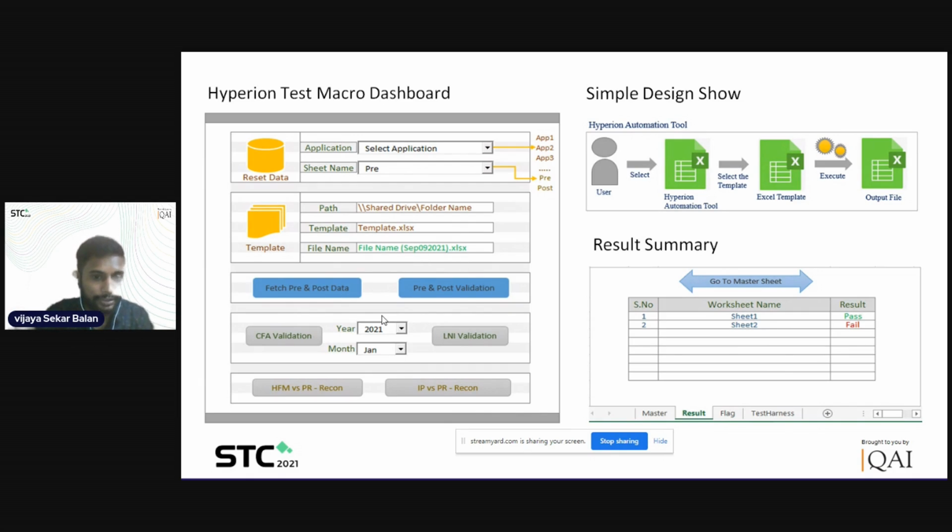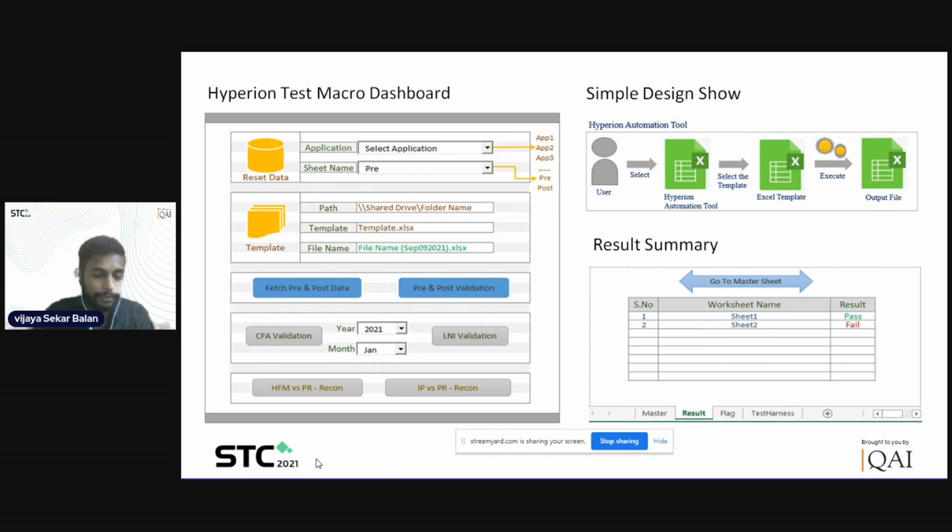And by clicking on this button pre and post, what it will do, it will get into the workbook which got generated with the timestamp. It will be something like this, file name with the timestamp. So it will open the file that got generated with the pre and post values, and then it will do a data validation between the pre and post values, and then it will show you whether that particular set of data combination has proper data. I mean, whether data is validated or not. So that's what this tool does.